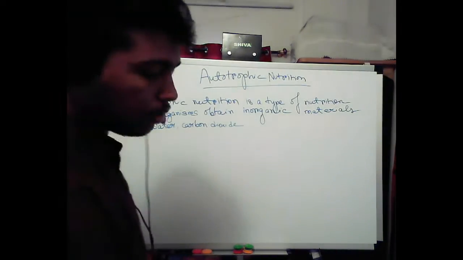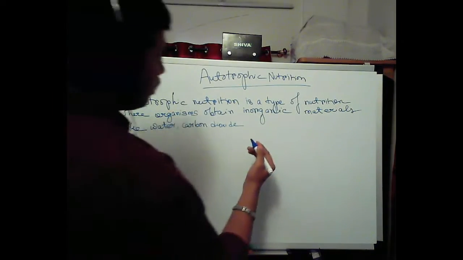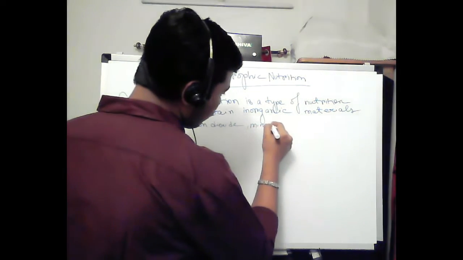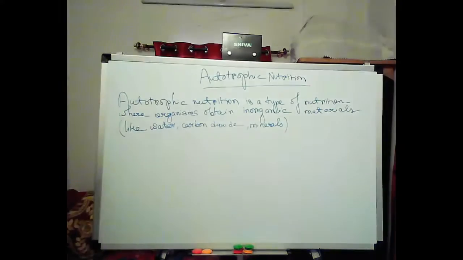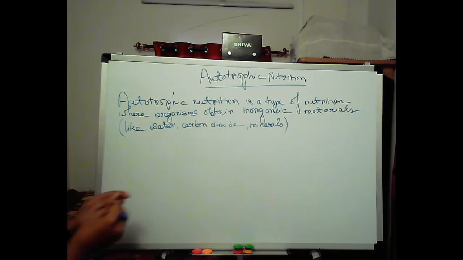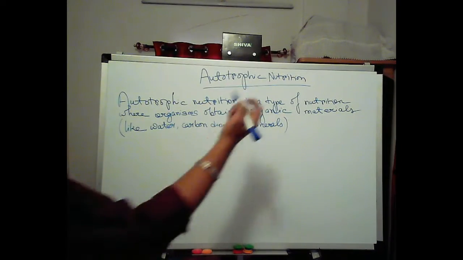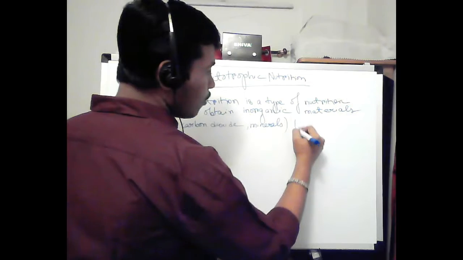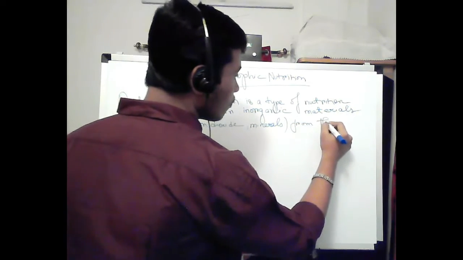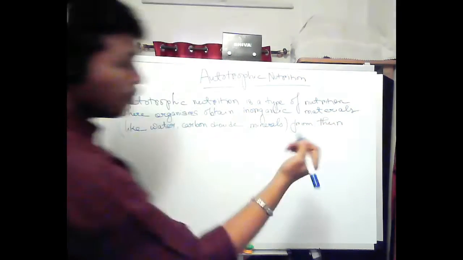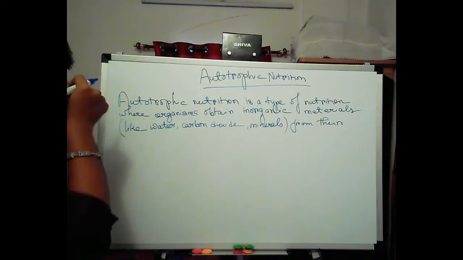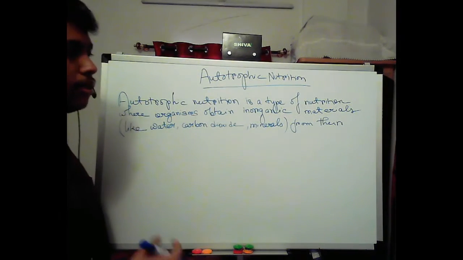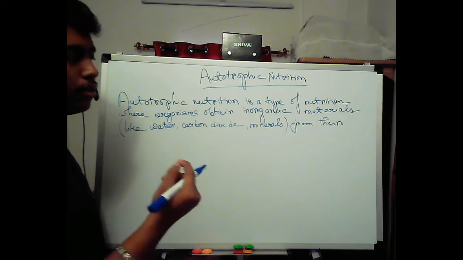Now carbon dioxide, water, and various minerals. Minerals, of course. I was missing out on the minerals. They obtain inorganic materials like water, carbon dioxide, and minerals. Autotrophic nutrition is a type of nutrition where organisms obtain inorganic materials like this from their surroundings. Of course, from their surroundings, they cannot move about like haywire. They can't move so much that they'll find another habitat, another ecosystem. Of course, it will take time, not in a flick of a second.